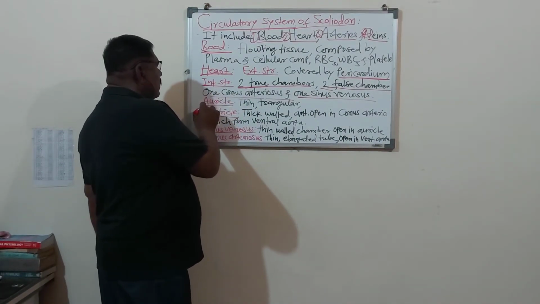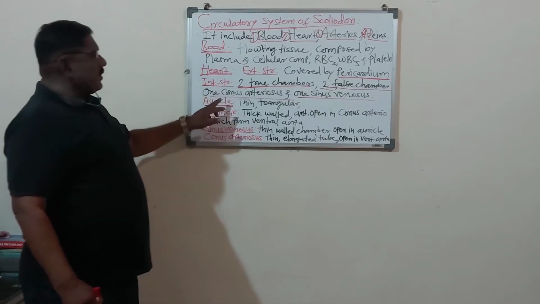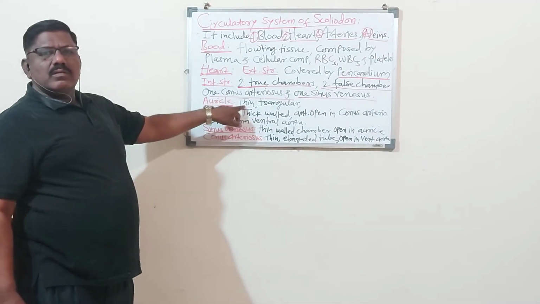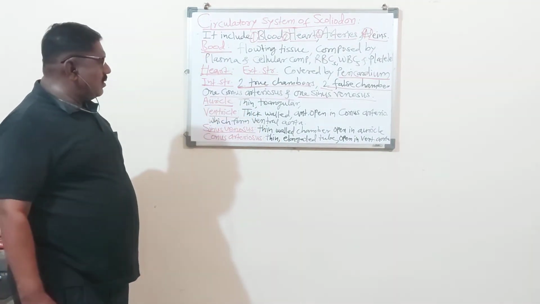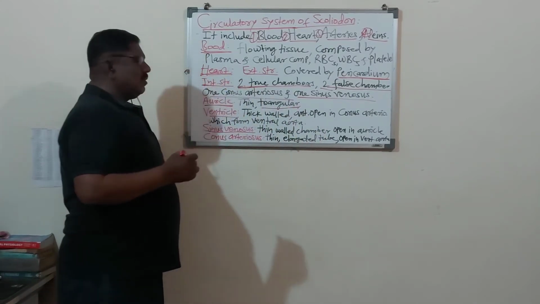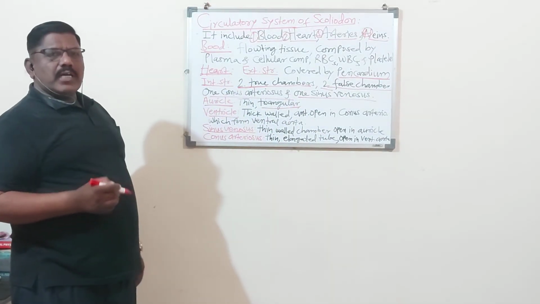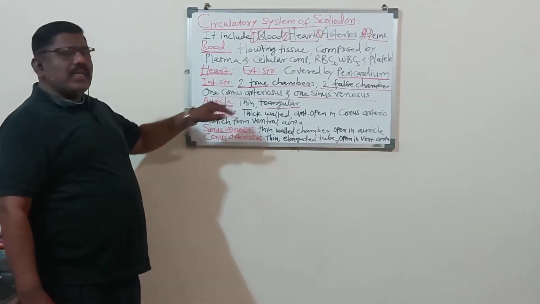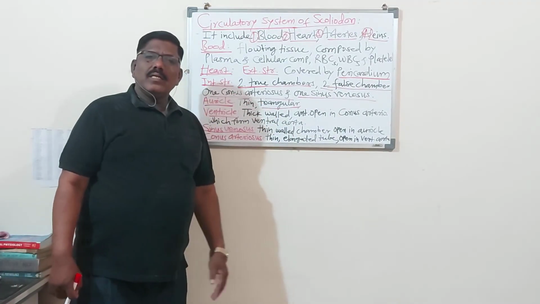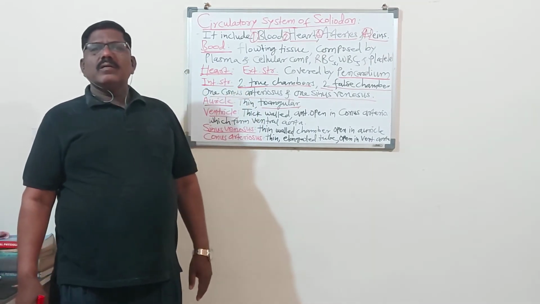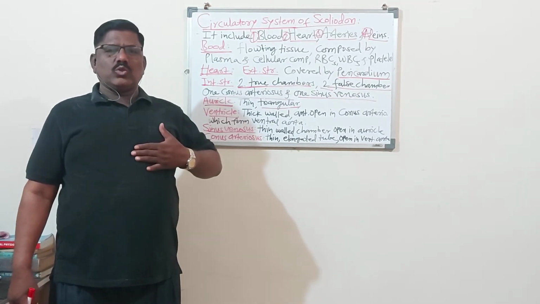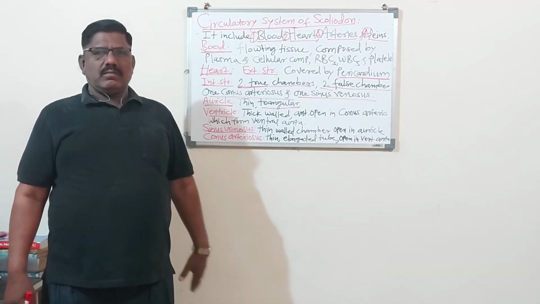Now, auricles. So auricles are thin layers. The heart is triangular in shape. Auricles of the scoliodon are a thin layer, and the heart is triangular. It is present in the thoracic region.